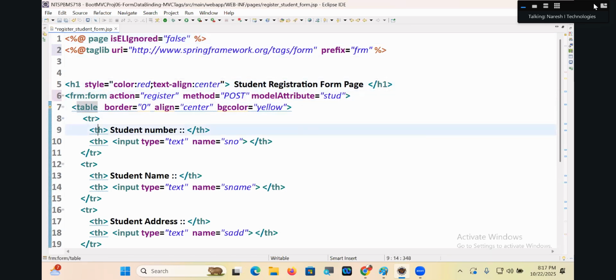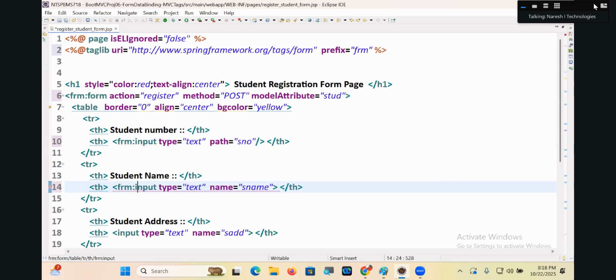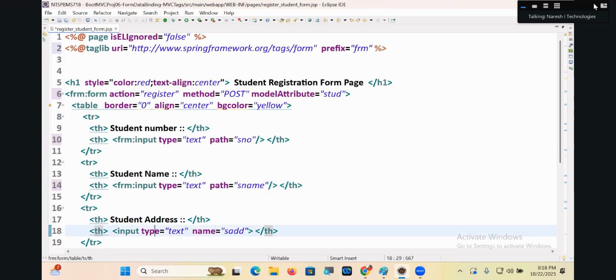Tell me, table. Input type is equal to... no, you're not. FRM colon input, FRM colon input. Type is equal to text, but here we have to use path, and it is a JSP tag, now close it. FRM colon input. Got it? Yes. Next, what is there? FRM colon input, type is equal to text, path is equal to sname.